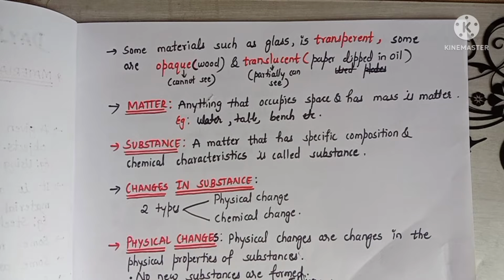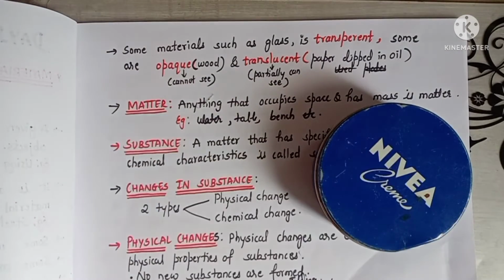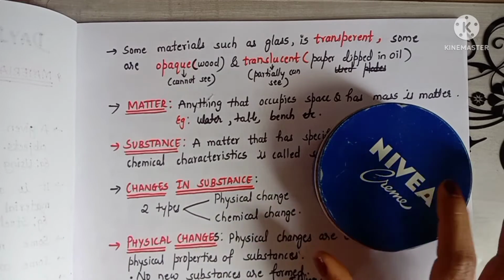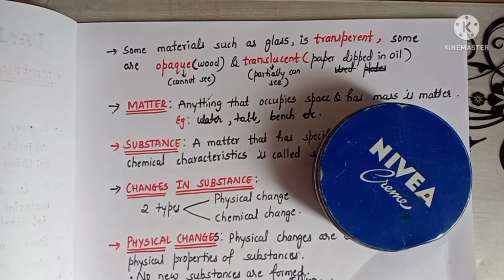So students, let us know what is matter. Anything that occupies space and has some mass is called matter. Let's take this box. Now this box occupies some space and also it has some mass. Therefore, it is called a matter.